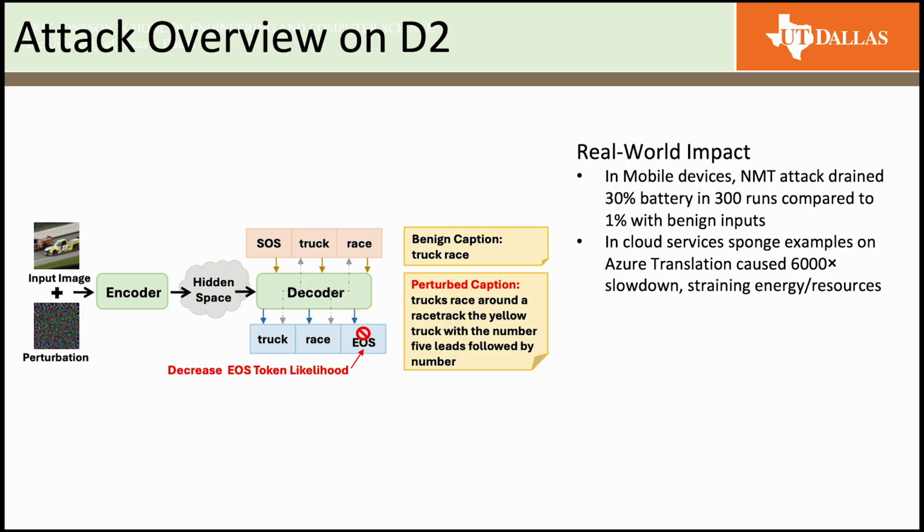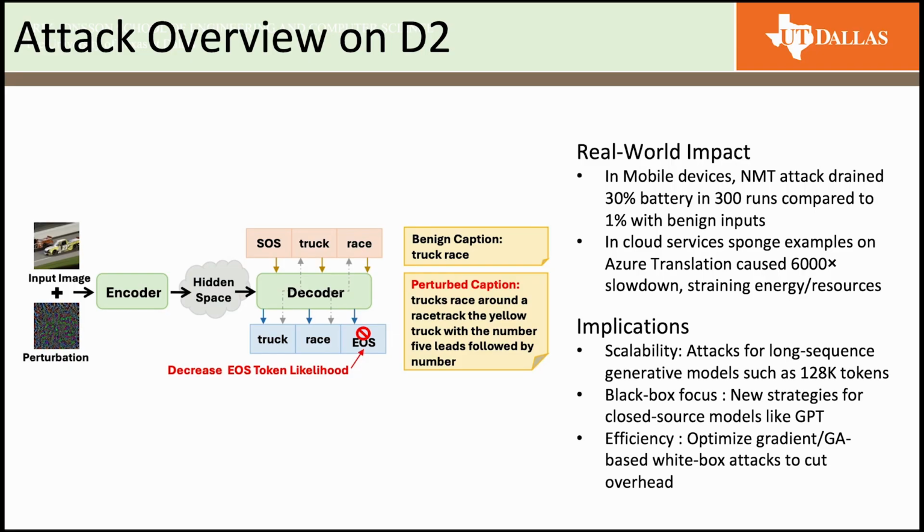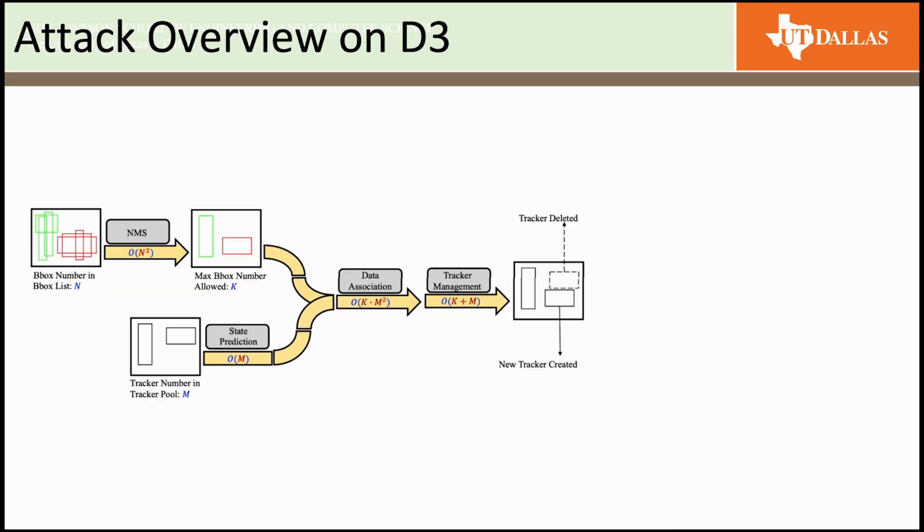In terms of implications, currently these models use only a fixed number of inputs or tokens. However, extending these models to larger token lengths is an open problem. Also, black box attack strategies should be investigated so that closed-source models like GPT can be attacked. And also, efficiency optimization, gradient-based white box attacks can be used to cut the overhead.